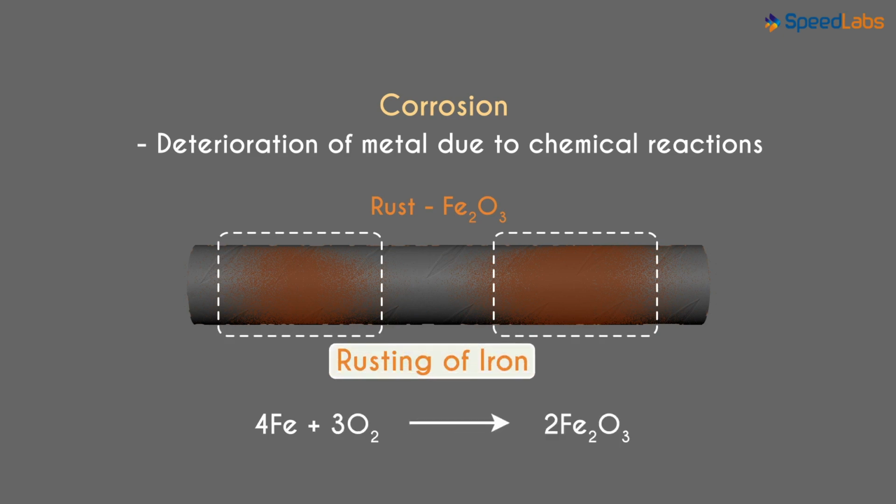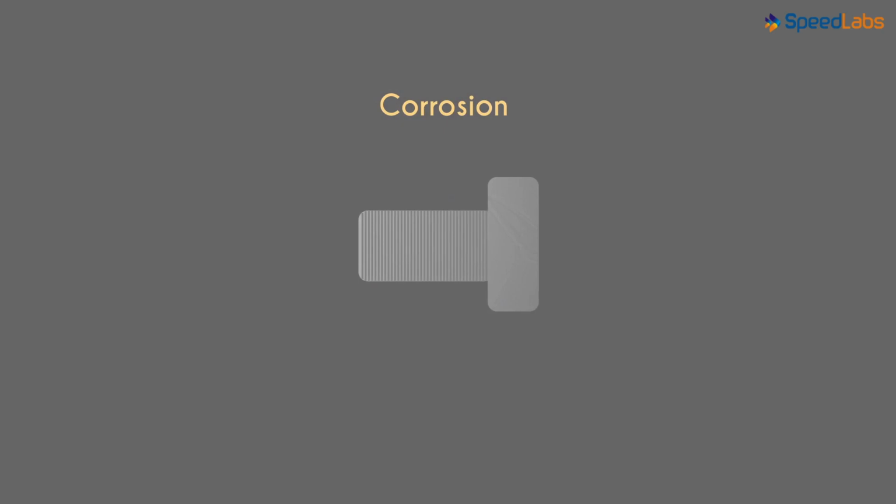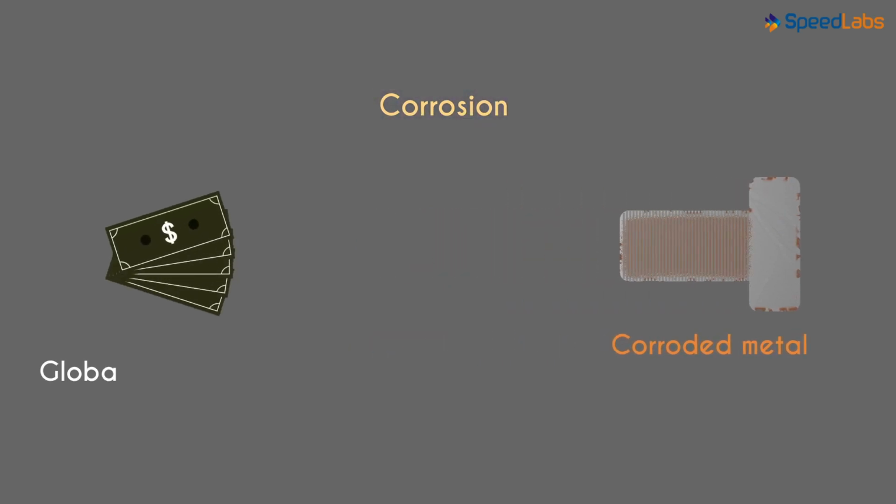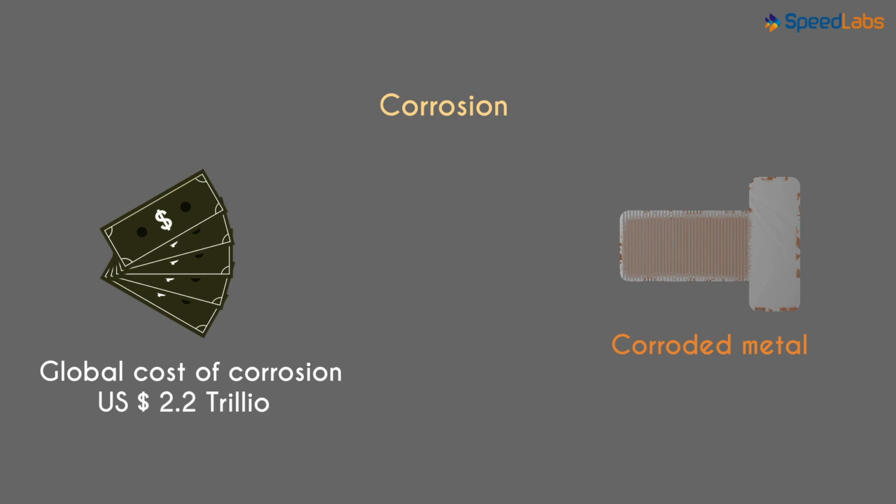Rusting of iron is just an example of corrosion. How do we understand corrosion? When a metal is attacked by substances around it, the metal is said to corrode and the process is called corrosion. Did you know that the global cost of corrosion is roughly estimated to be $2.2 trillion annually?